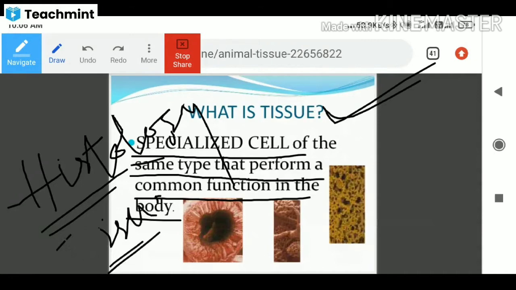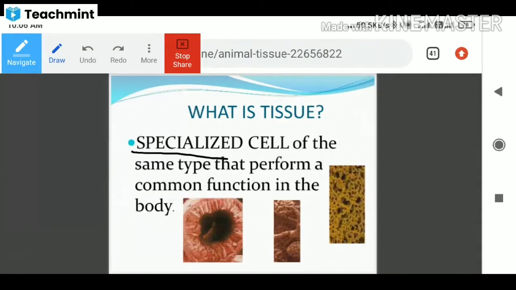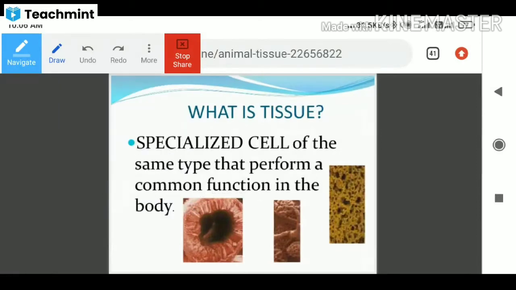So what is tissue? Tissue is a specialized cell of the same type that performs a common function in the body. Let us see what the different types of tissues are.